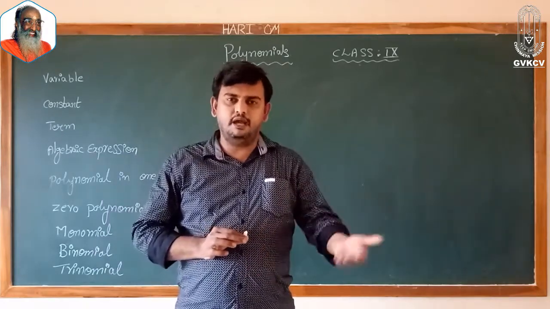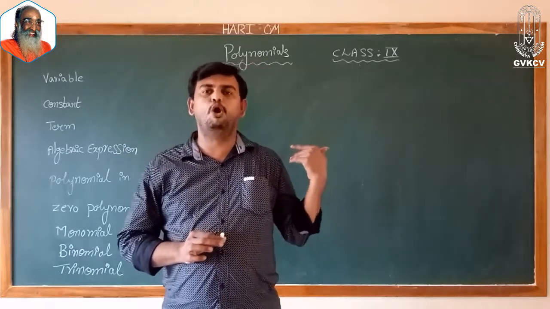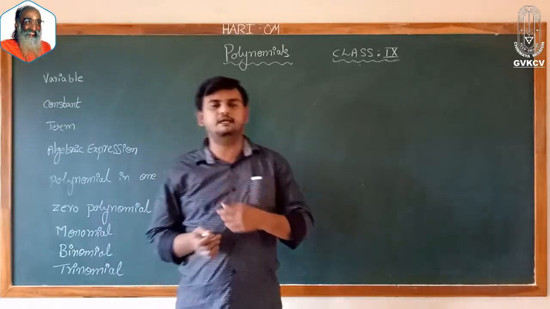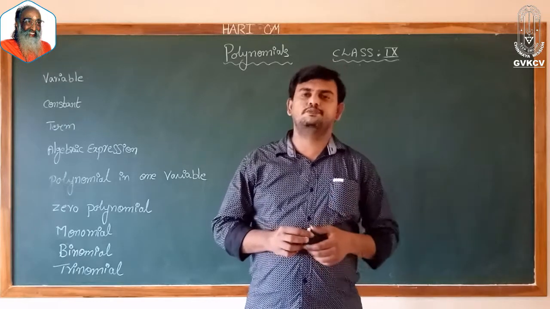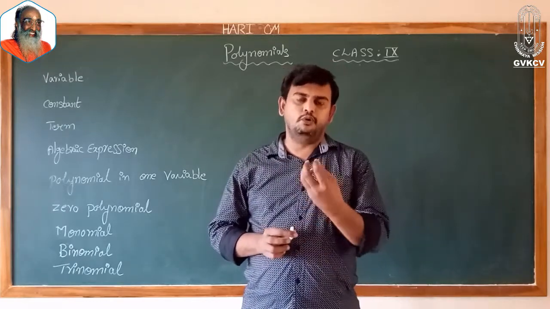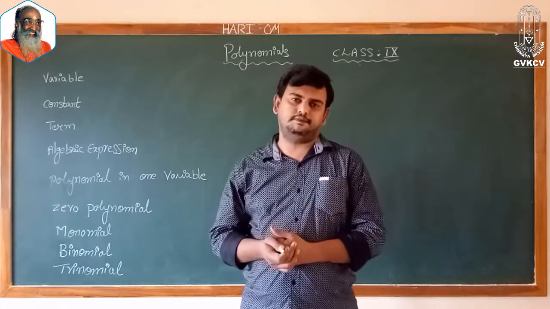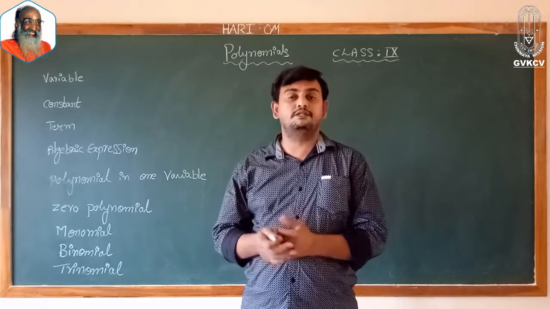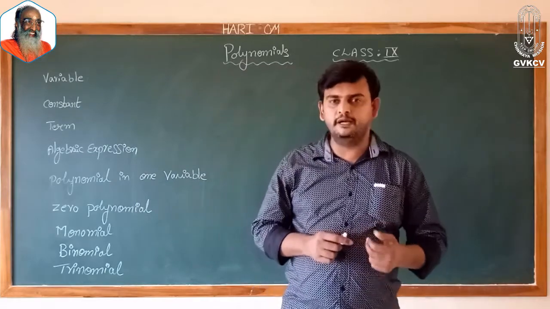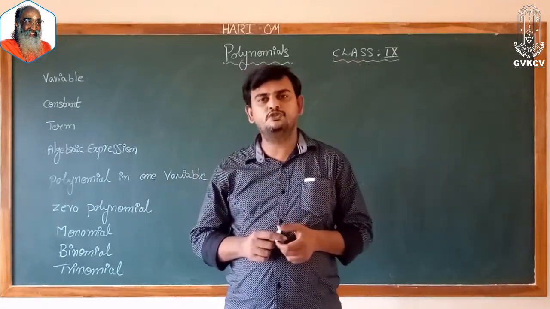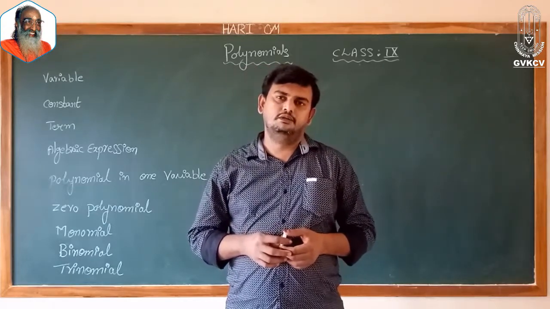From class 7, 8 onwards, we are learning about polynomials. In class 8 also we have the polynomials chapter and algebraic expressions. There we have seen expressions, how to factorize, and we have seen many algebraic identities like (a plus b) whole square, (a minus b) whole square, a square minus b square. All these are called algebraic identities.